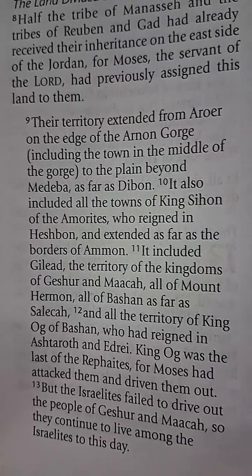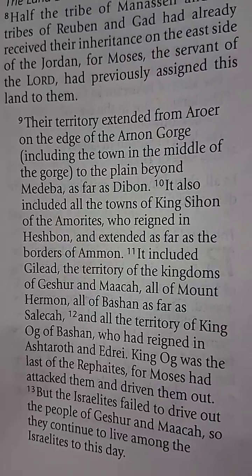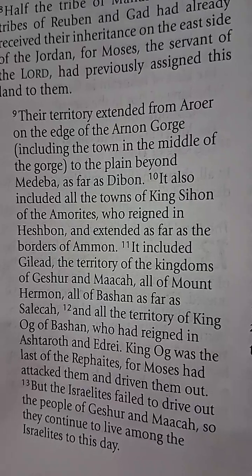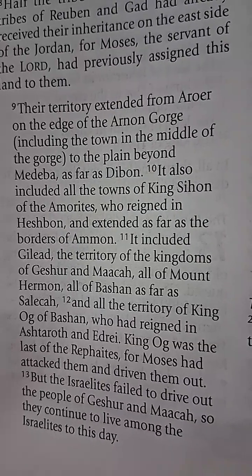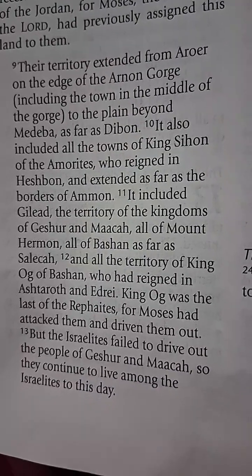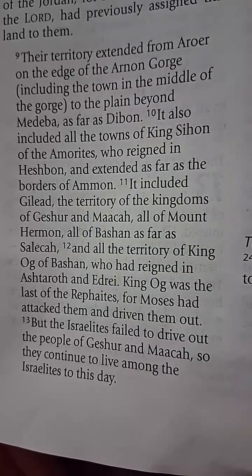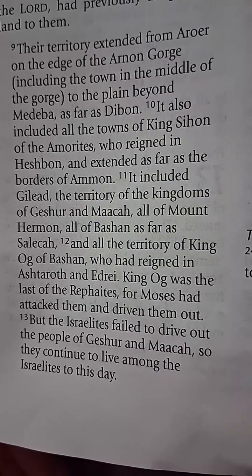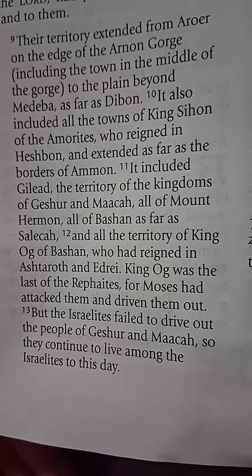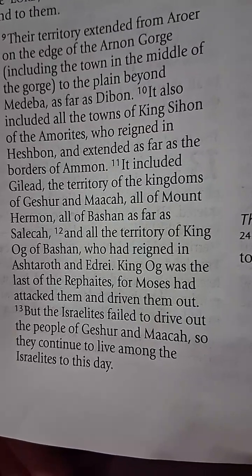Their territory extended from Ar on the edge of the Arnon Gorge, including the town in the middle of the gorge, to the plain beyond Medeba as far as Dibon. It also included all the towns of King Sihon of the Amorites who reigned in Heshbon, and extended as far as the borders of Ammon. It included Gilead, the territory of the kingdoms of Geshur and Maacah, all of Mount Hermon, all of Bashan as far as Salecah, all the territory of King Og of Bashan, who had reigned in Ashtaroth and Edrei.